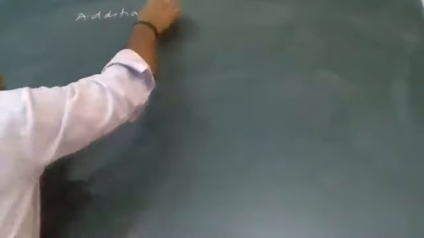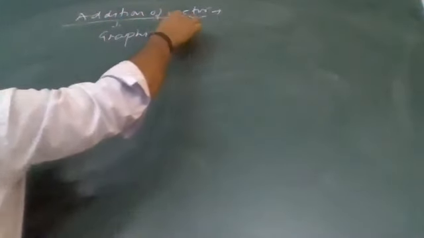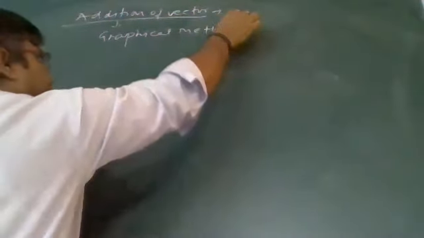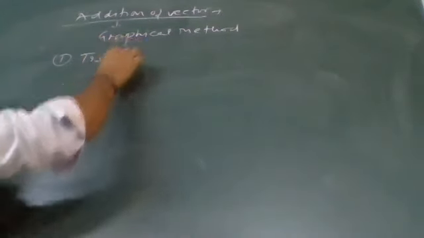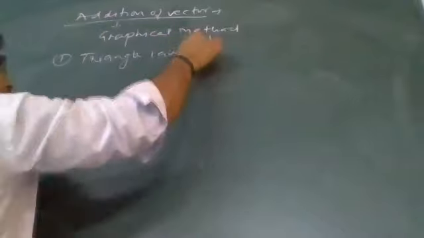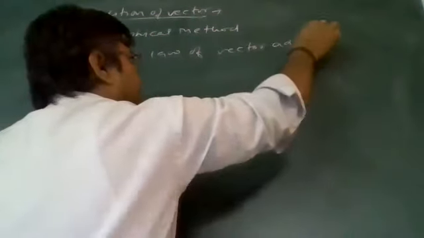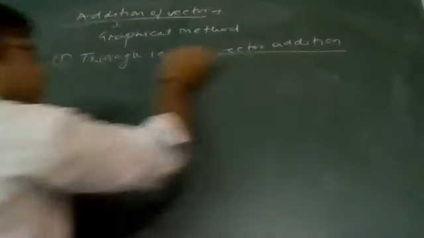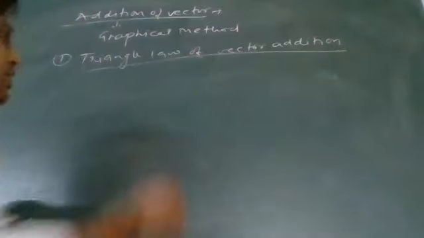Addition of vectors. First, I will go for the graphical method. In the graphical method, the first method is the triangle law of vector addition. How or what does the triangle law of vector addition state?